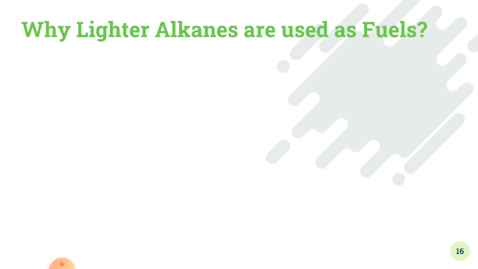So we have read before that natural gas contains lighter alkanes, and diesel also contains lighter alkanes. By lighter alkanes, I mean the alkanes having fewer carbon atoms. So these lighter alkanes are mainly employed in fuels. Why?